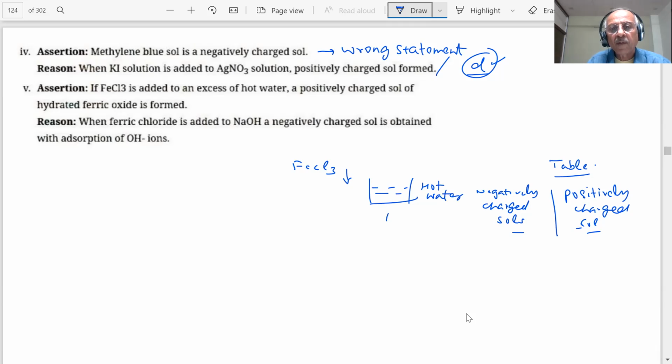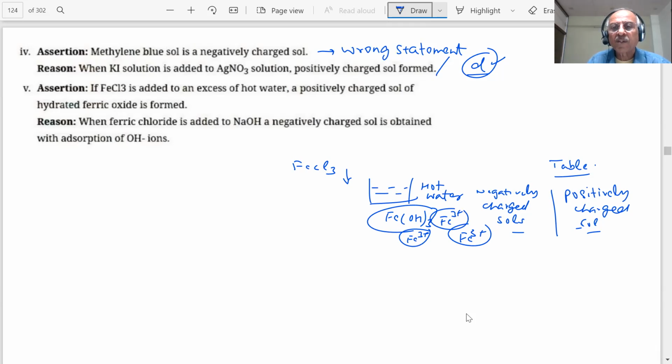What will happen? You will form Fe(OH)3, and there will be excess Fe ions. So what will it absorb? It will absorb Fe3+ ions. So what charge is there, positive or negative?